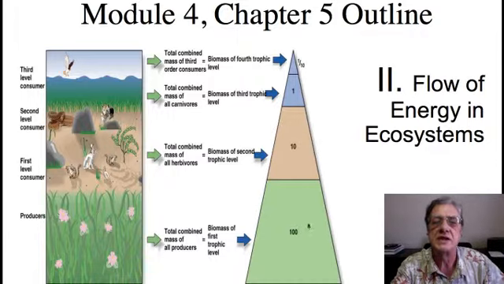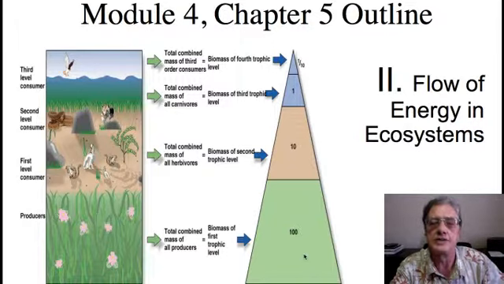And that's because 90% of the energy that is produced by the producers is used to support the life function of the producer itself. Only about 10% of it goes into making tissue within the producer, the tissue cells of the green plants, which then are consumed as food by the herbivores. So the herbivores can only tap into about 10% of all the energy that the producers make.